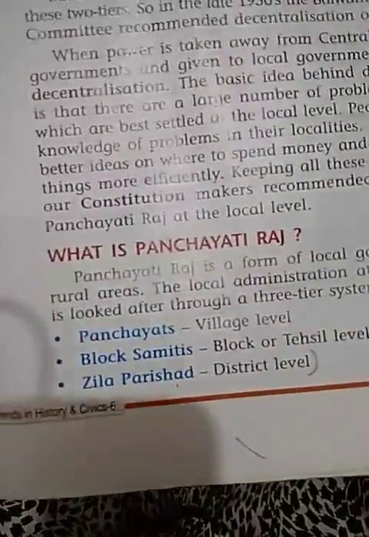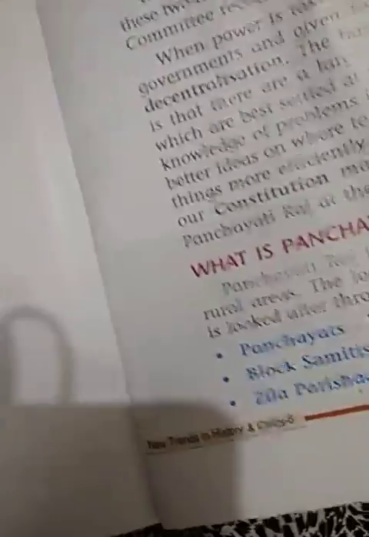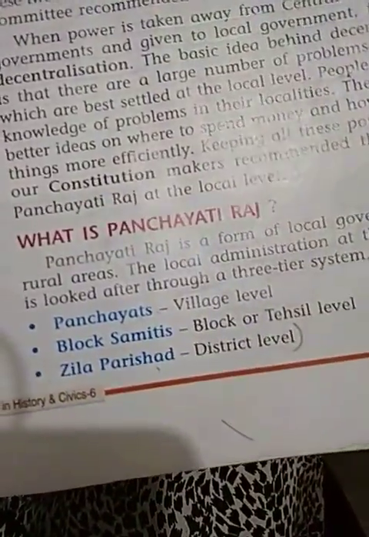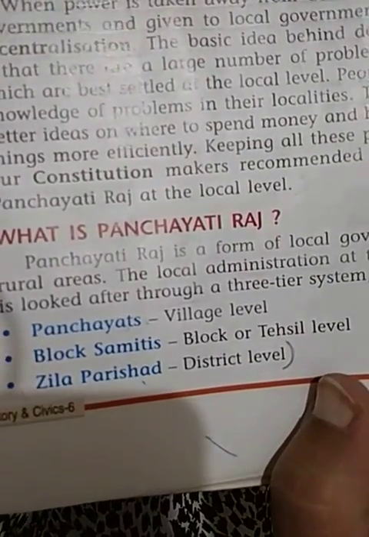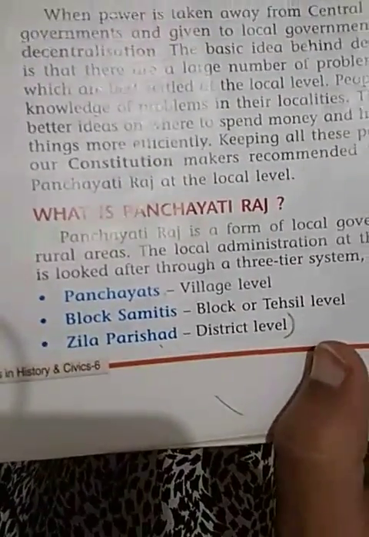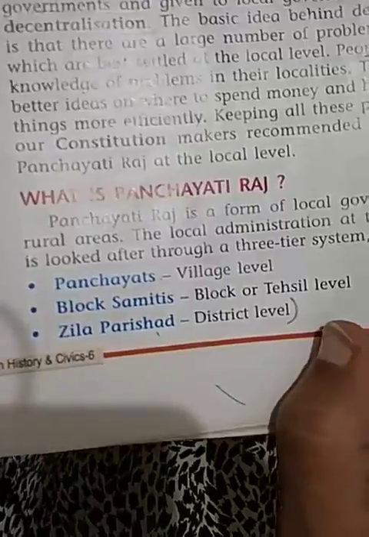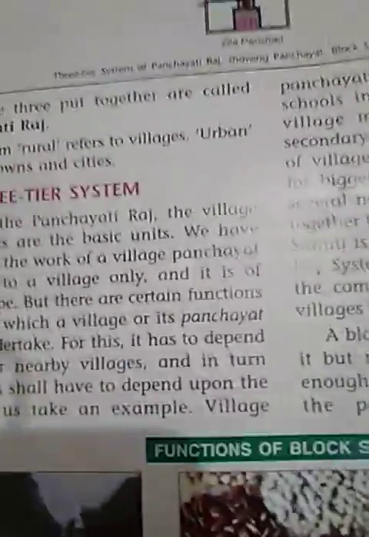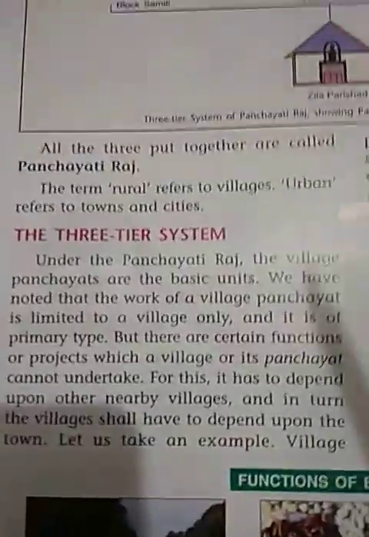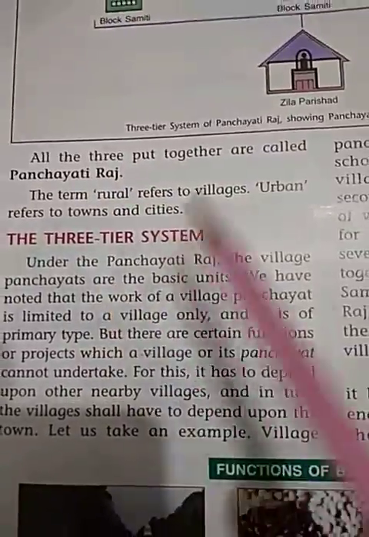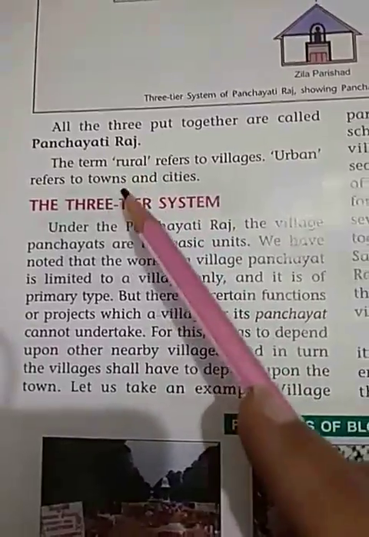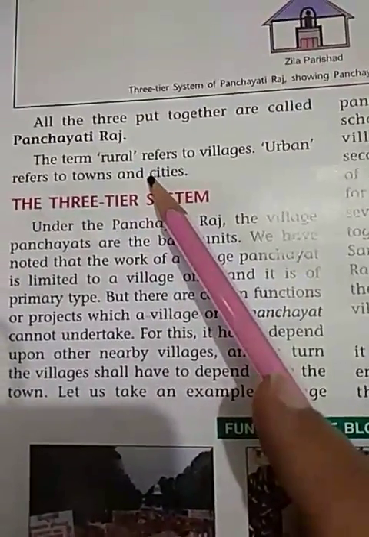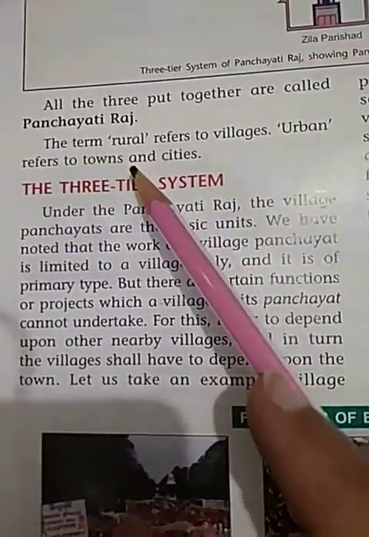As we have already done, urban local self-government was also divided into three tiers. Similarly, Panchayati Raj at the rural level also has three tiers: panchayats, block samitis, and Zilla Parishad. One by one we will discuss each part. All three put together are called Panchayati Raj, and the term rural refers to villages, while urban refers to towns and cities.